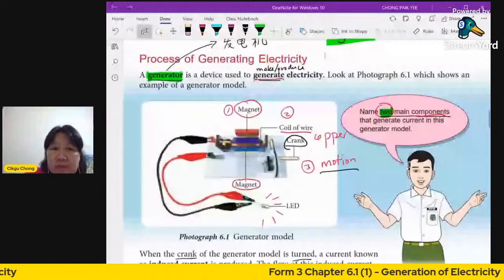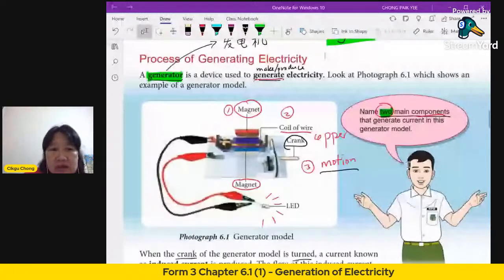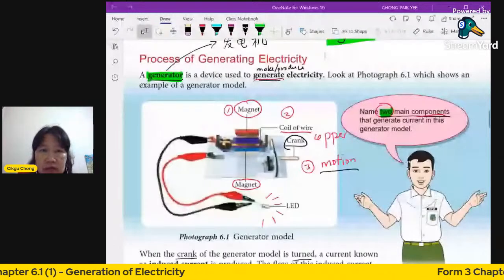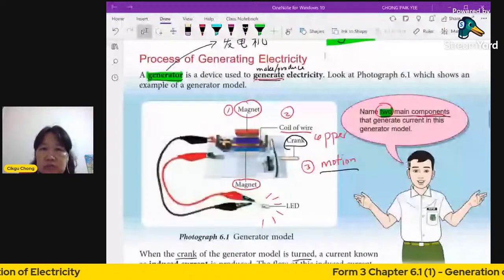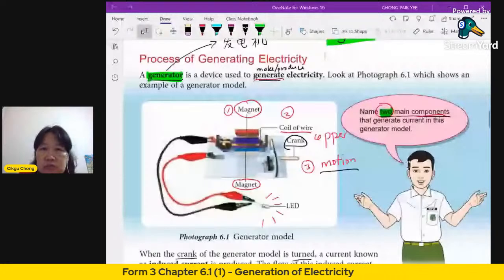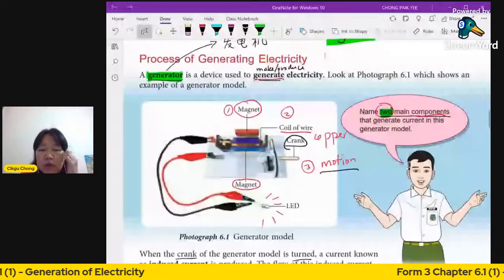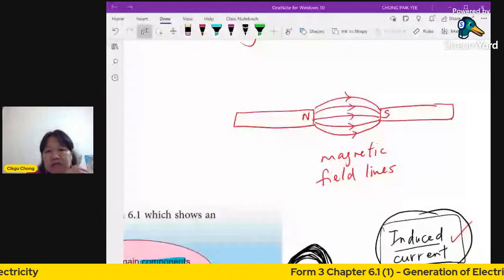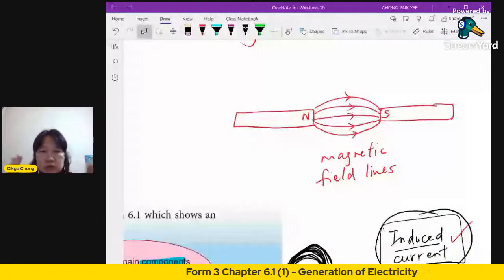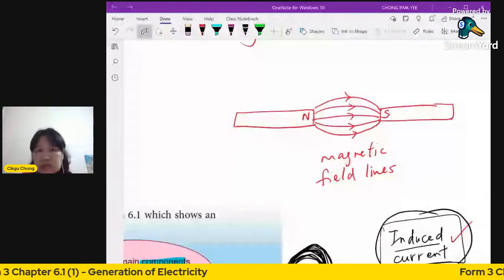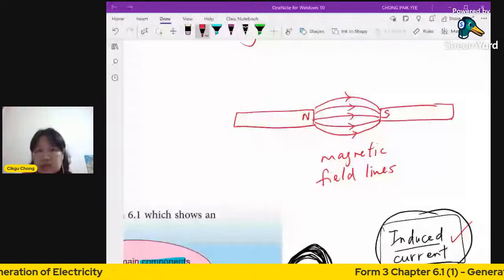A pair, why do I say a pair? Because a magnet, you must have north and south poles. Okay, a magnet, if you just use north only, it's not useful because you do not have the magnetic field lines. Okay, when you have a north and a south, let me show you. Now, you've learned this before, right? When you have a north and south, the magnetic field lines exist between the two poles here. So you see that if you draw the magnetic field lines, 有一个磁场，那个磁场的线啊, right? The lines are invisible, you cannot see it, but it's there. It doesn't mean what you cannot see is not there.